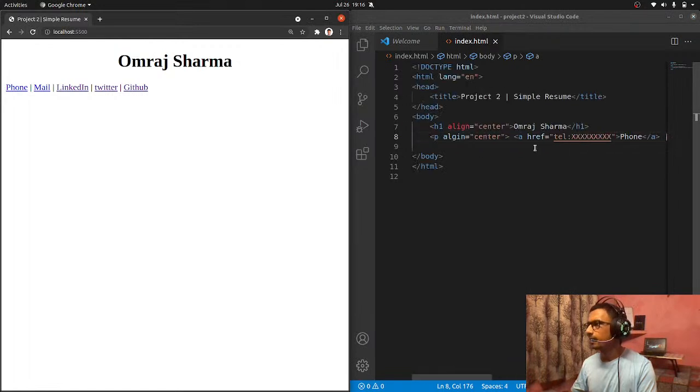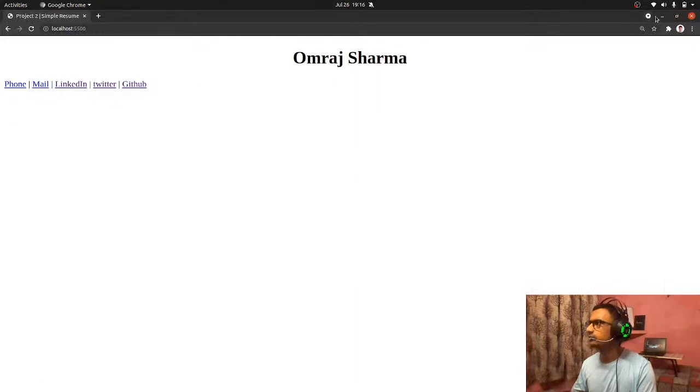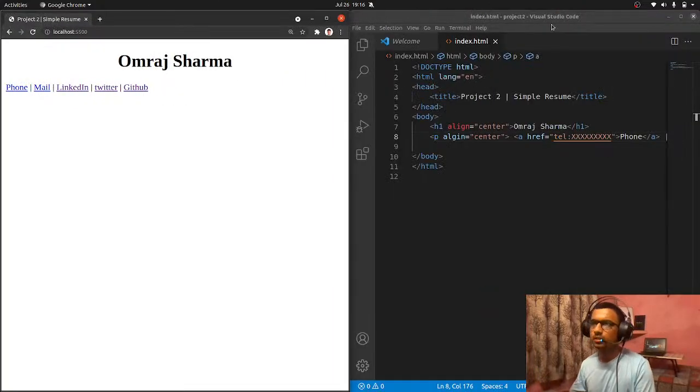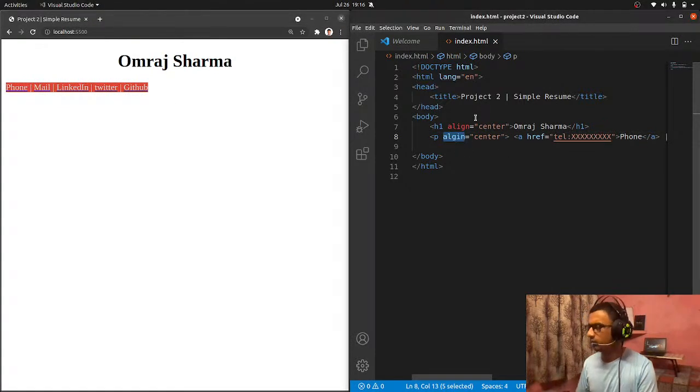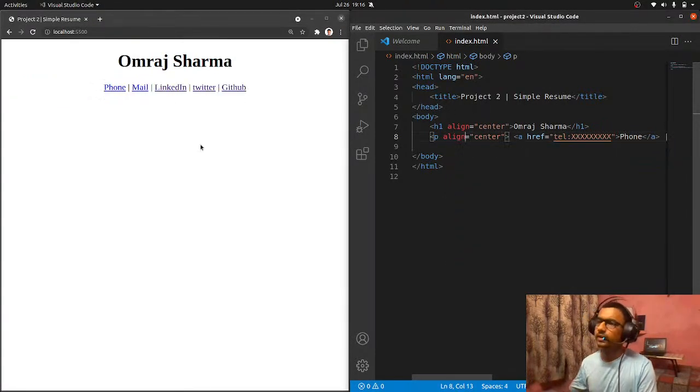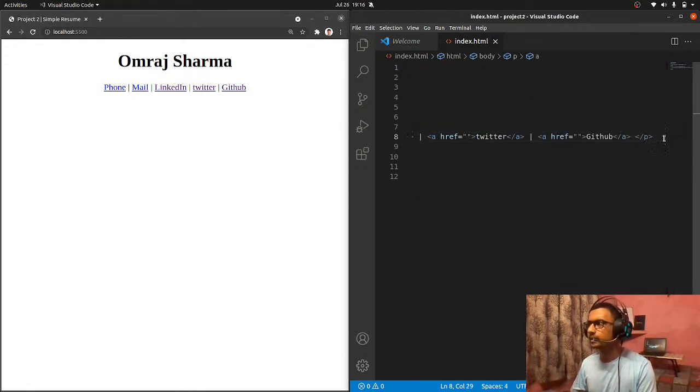And with that note, we have aligned it center. If it is working at the left, that is totally all right. Okay, I have not written align correctly. So now it is at the center, and it is looking cool, I guess.